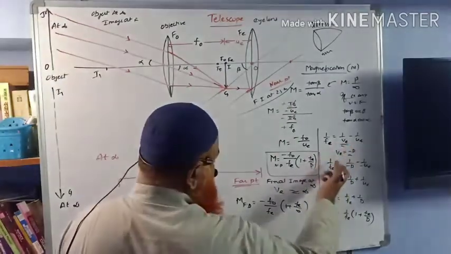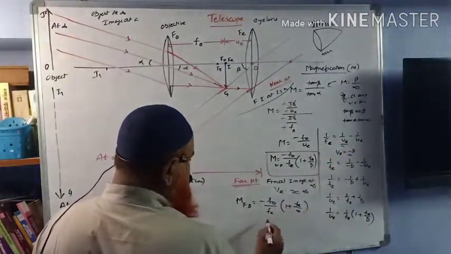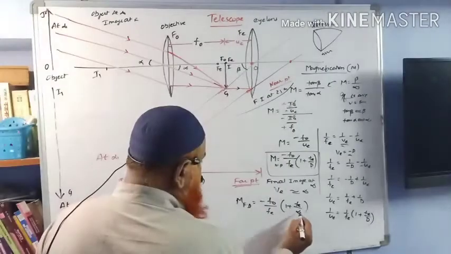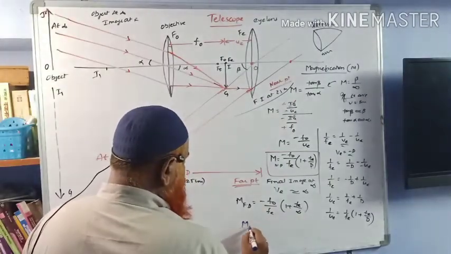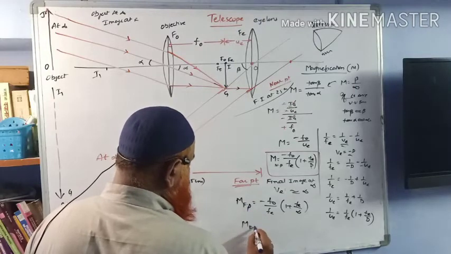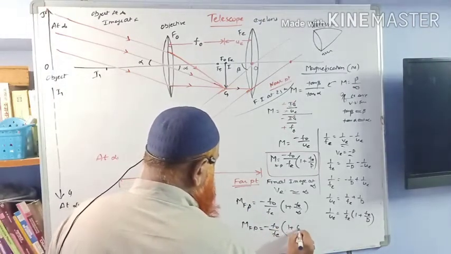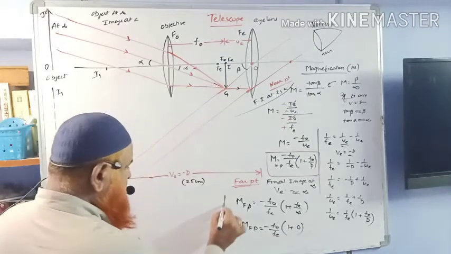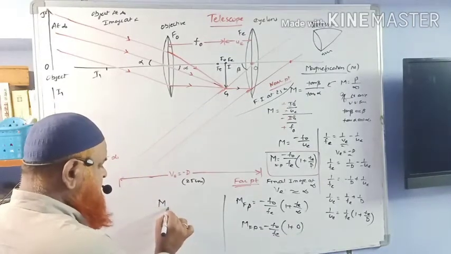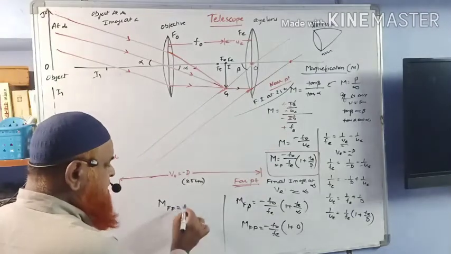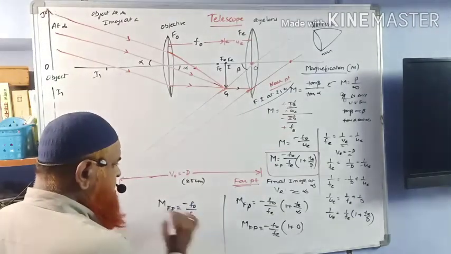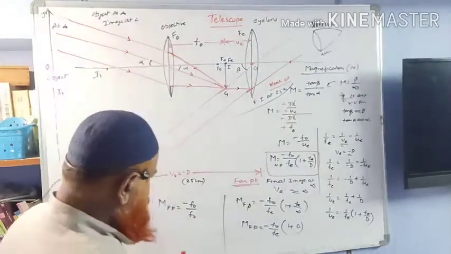So infinity means what are you going to get now? This is infinity. So something by infinity is going to be 0. So magnification at far point is going to be minus F0 by Fe into 1 plus 0. Therefore the final result is, magnification at far point is minus f naught by fe. That's it. This is the final equation.